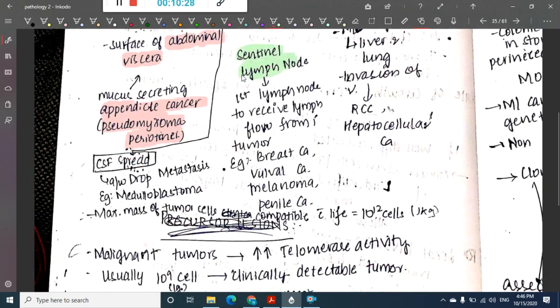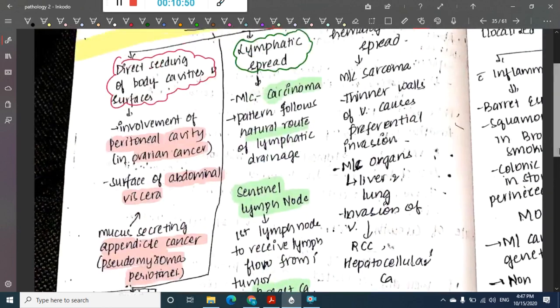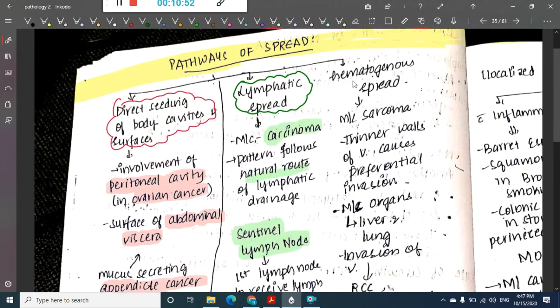This sentinel lymph node is the first lymph node to receive lymph flow from the tumor. The first lymph node to receive lymph flow from the primary tumor is the sentinel lymph node. Sentinel lymph nodes are important in breast carcinoma, vulval carcinoma, melanoma and penile carcinoma, where lymphatic spread is very important.